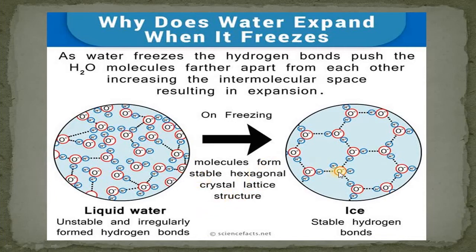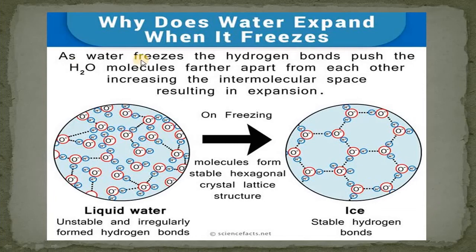In ice, the hydrogen bonds are stable and have an open hexagonal structure. So the spaces between these water molecules increase. In ice, there is a 9% increase in volume just because of the open hexagonal structure.